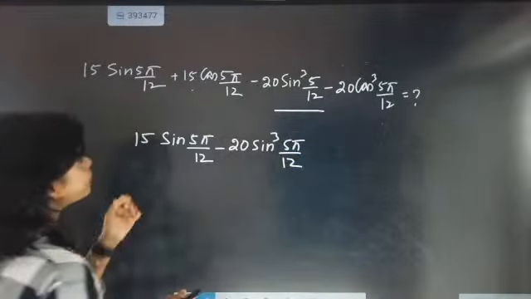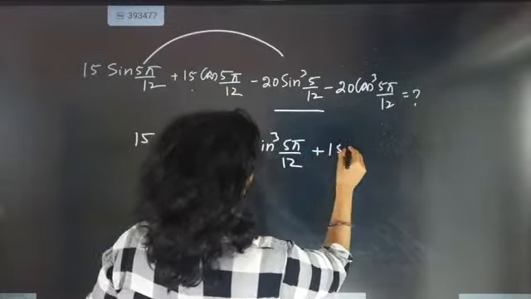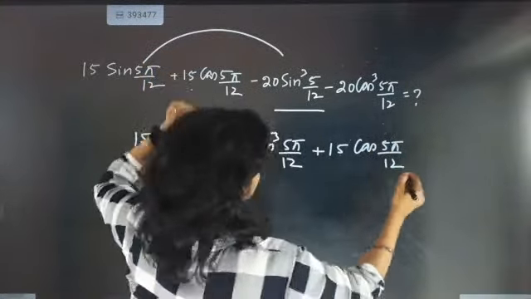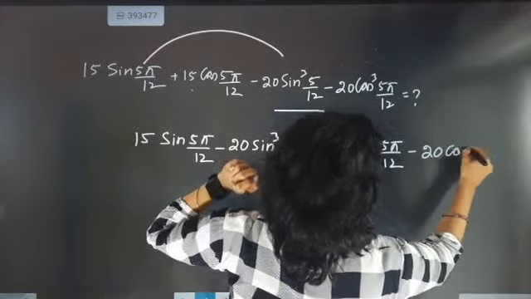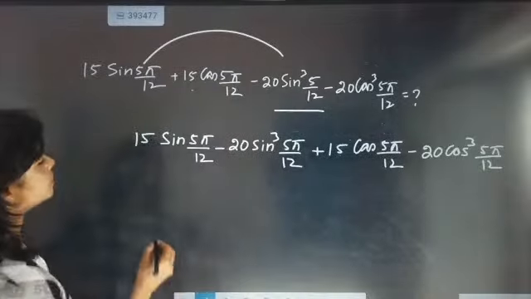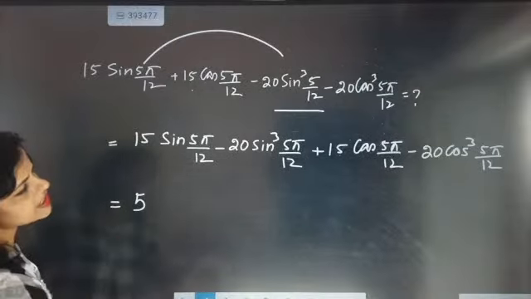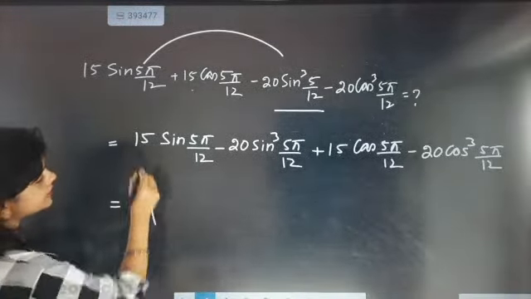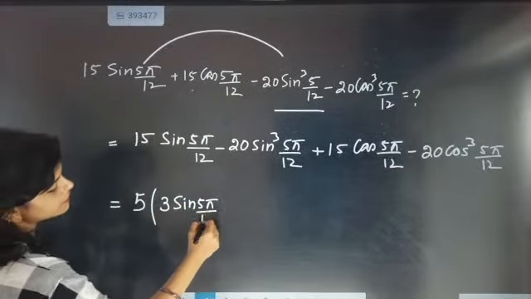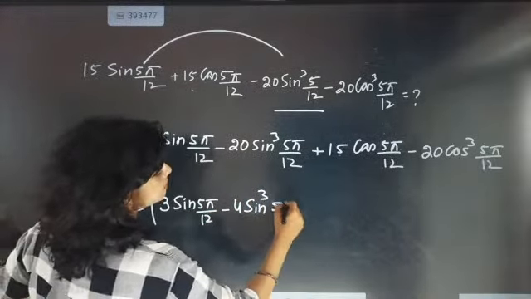So first I have taken sine and sine together, and then I am going to take cos and cos together: 15 cos 5 pi by 12 minus 20 cos cube 5 pi by 12. Now I am going to take 5 common. Taking 5 common, I get 5 times (3 sine 5 pi by 12 minus 4 sine cube 5 pi by 12).